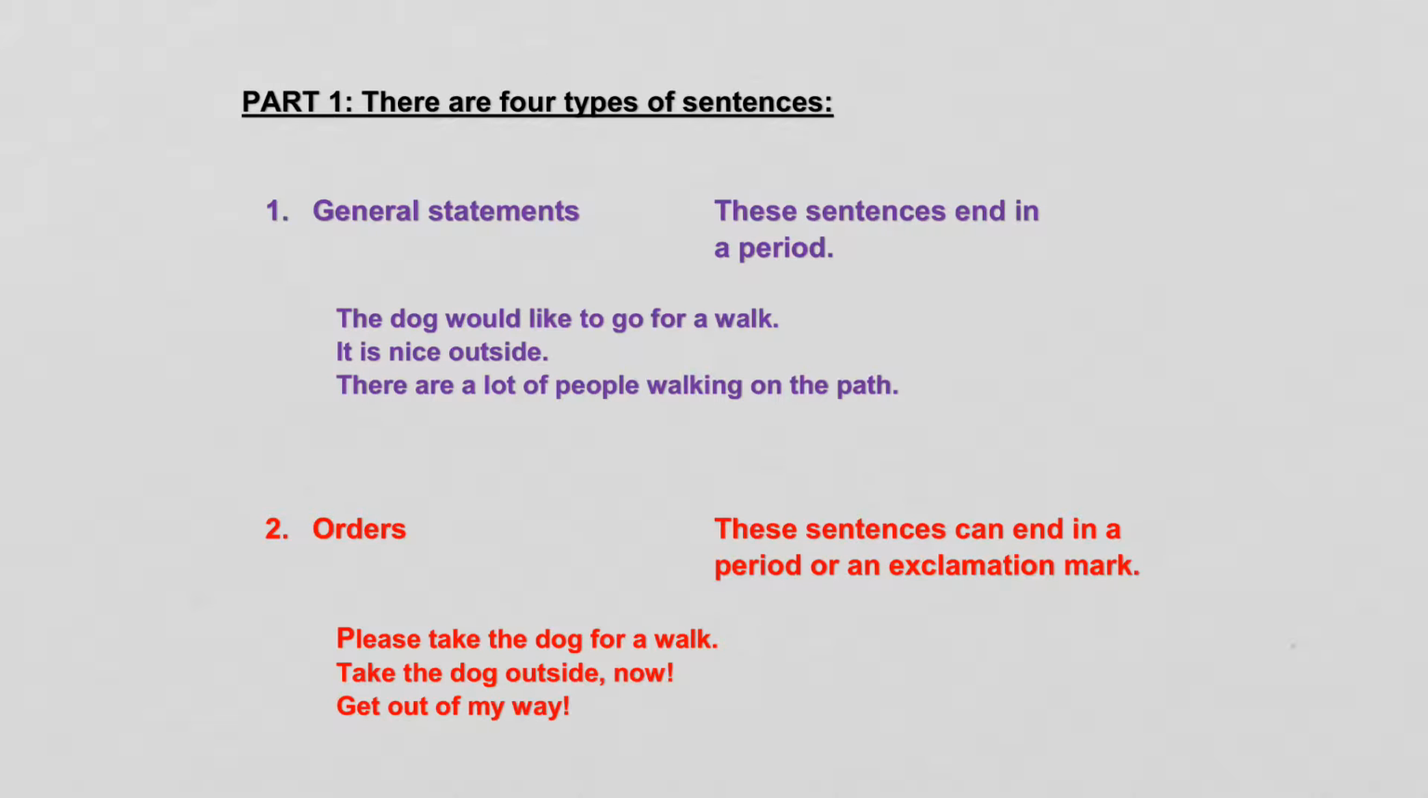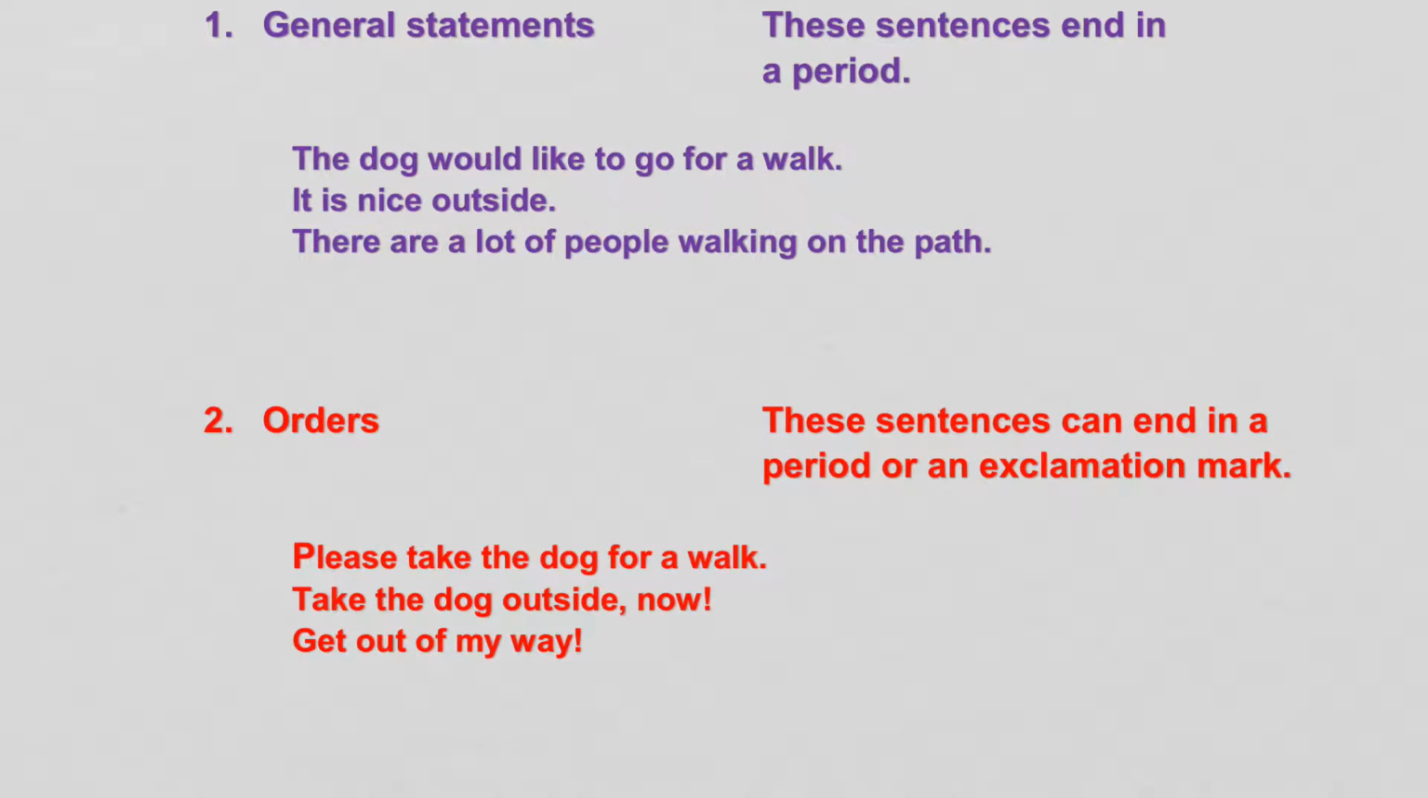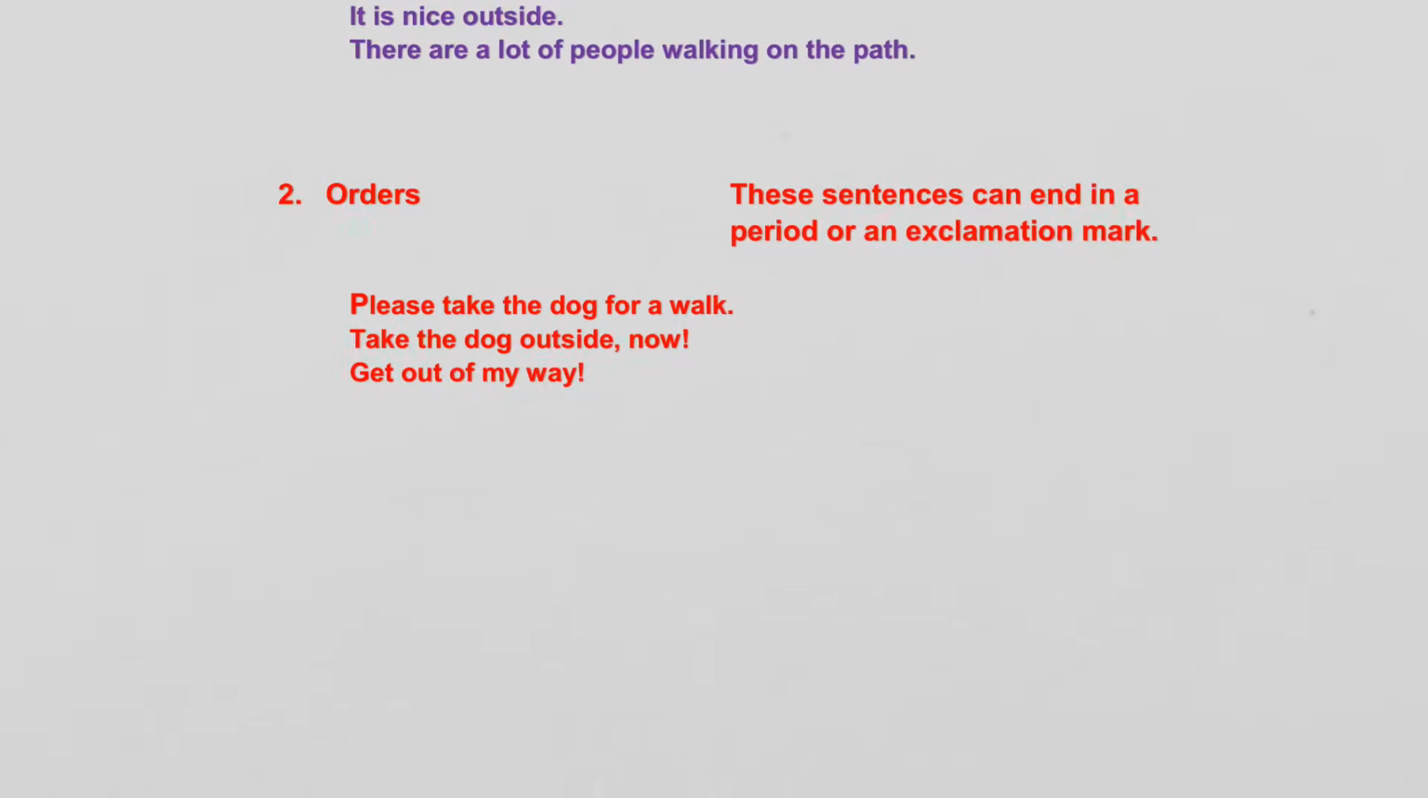It could be a title that you write yourself. So there are 4 different types of sentences. You could have general statements, and general statements always end in a period. Some examples. The dog would like to go for a walk. It is nice outside. There are a lot of people walking on the path. You could also give an order.